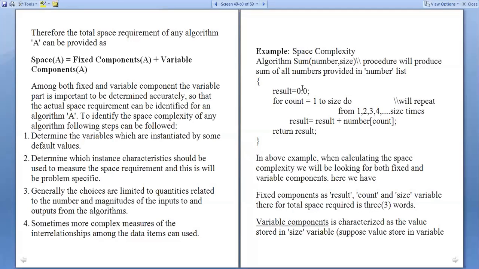There are three variables in our algorithm or program. Result is one variable, size is another variable, and count is another variable.